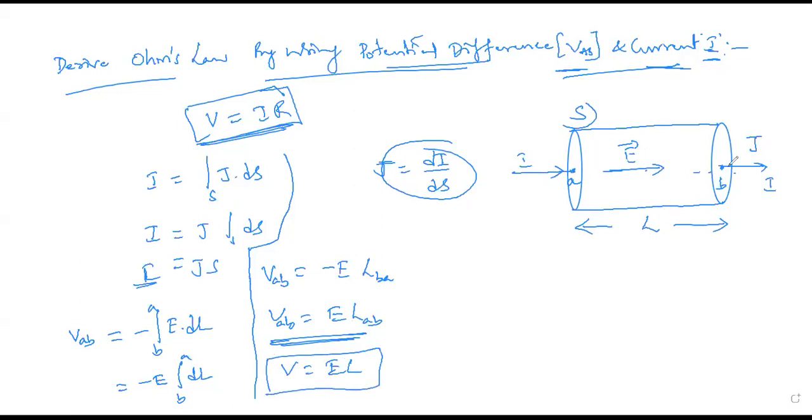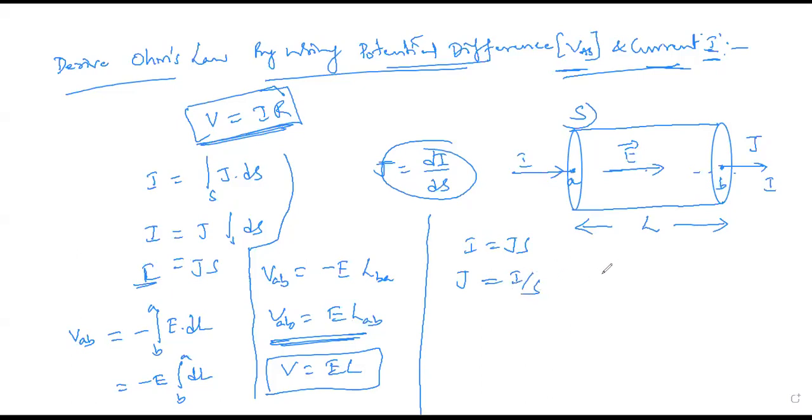Because E and J are already taken as uniform. Now from here we already have I is equal to J S. From this expression I'm going to write J is equal to current passing per unit surface.